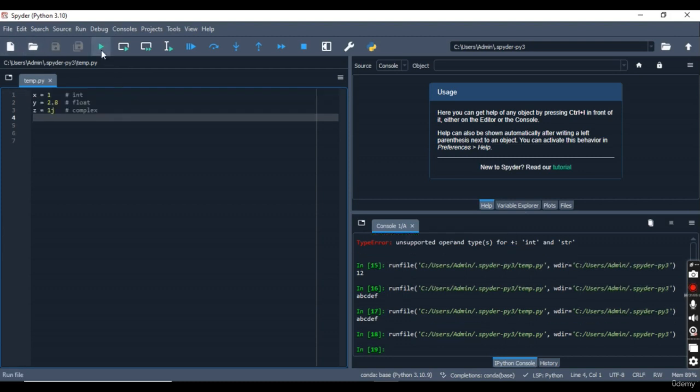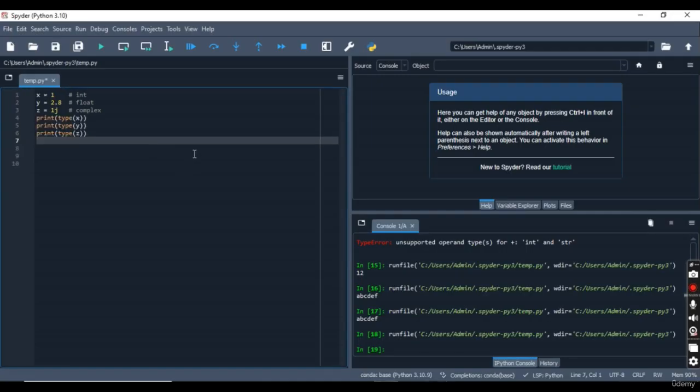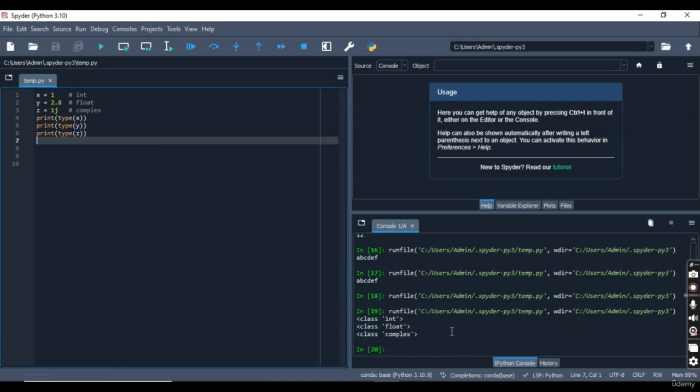So here nothing is there because I have not printed anything. Now if I give print x, then 1 will be printed. This is all like you know how it is. But what we are trying to explain over here is the type. So now let's print and see. I'll show you what the value is over here. See, x is an integer, so here we have int. Next, y is a float, so next we have float. z is a complex, so z is printed as complex. These are the types.